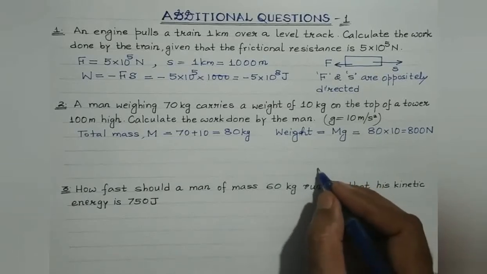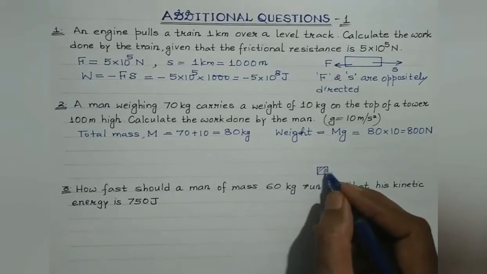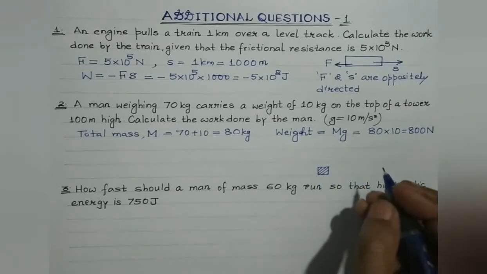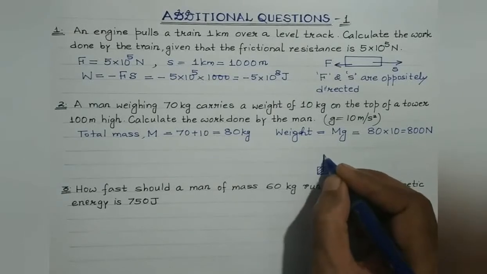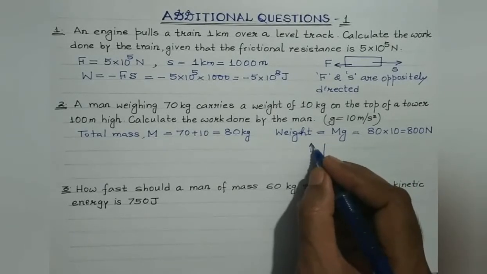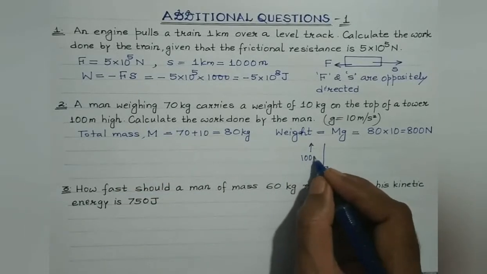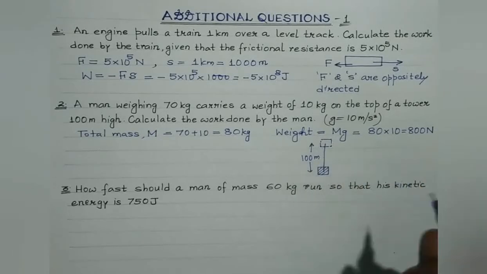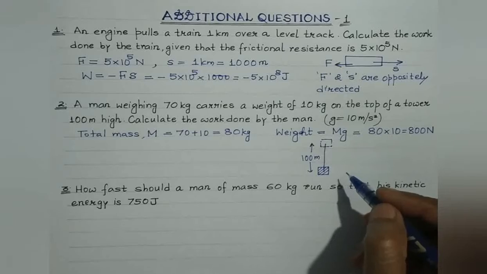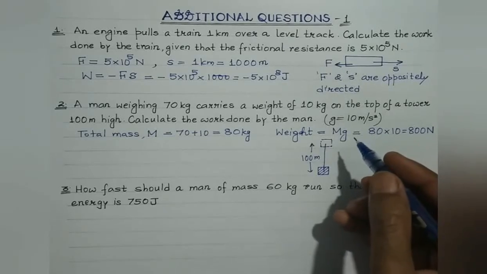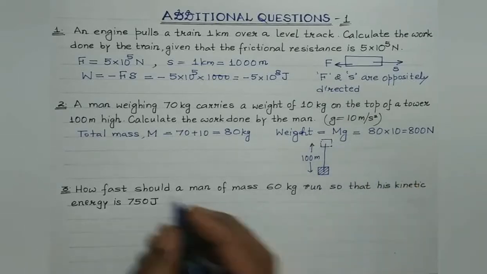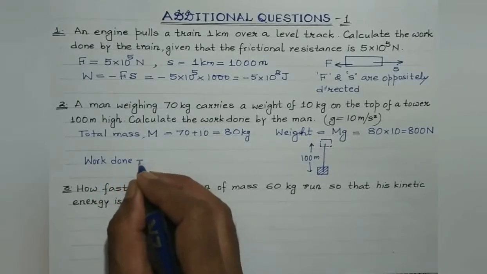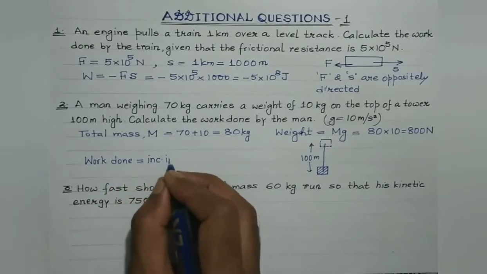So basically, this is the situation. Suppose this block represents the man as well as the load which he carries, right? And it has to be raised through a height of 100 meter. Now as you are aware, students, in this case, the amount of work done in making a body raise its height would be stored in the body in the form of its potential energy, isn't it? So here work done would be equal to increase in the potential energy.